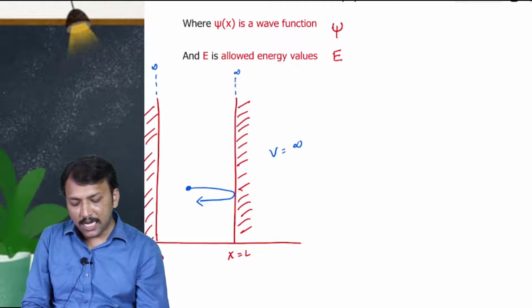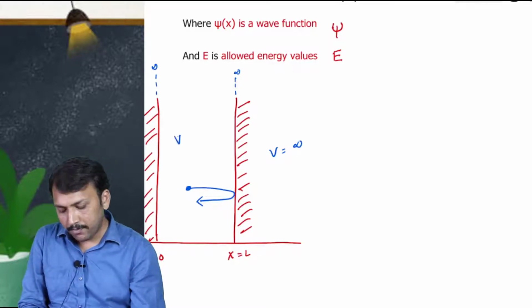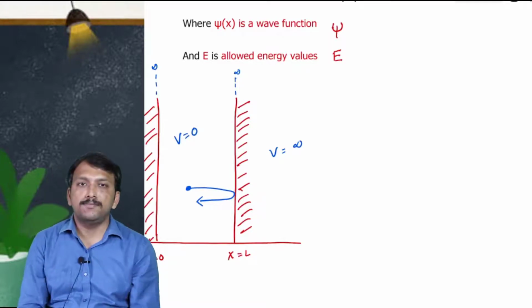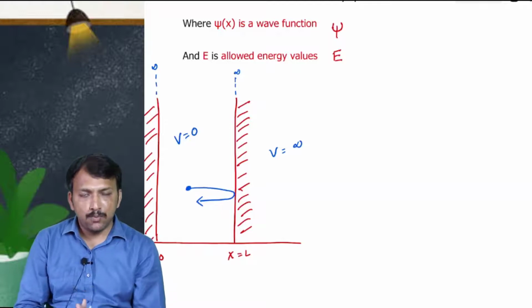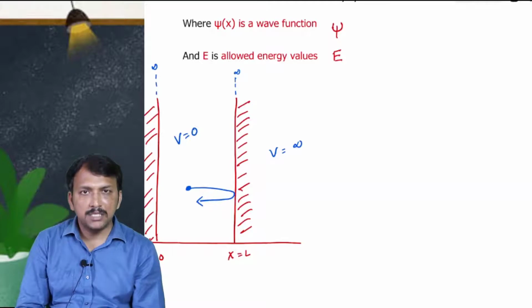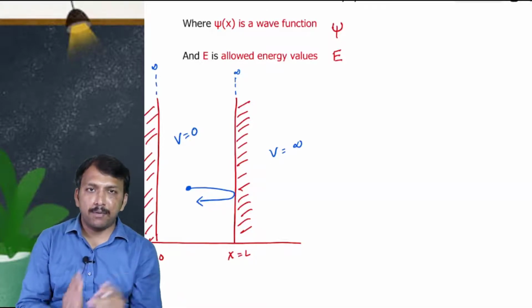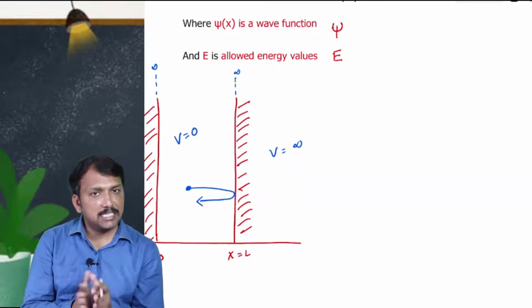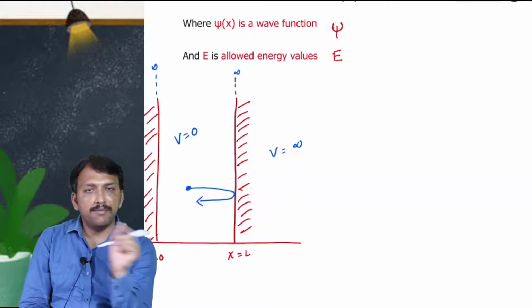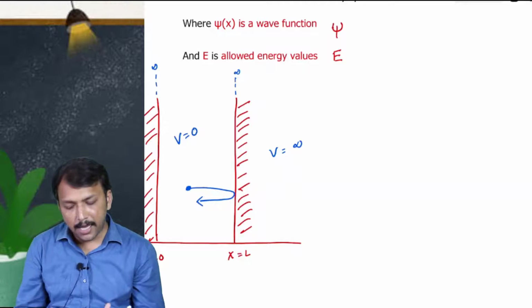Now, the potential energy of the particle inside the box is 0. So this is the simple problem. We are taking a particle moving to and fro between the walls of the box. The height of the box is infinity, so the particle cannot exist outside the box. It exists within the box only, moving between 0 and L. The same statement we can represent in a mathematical way.